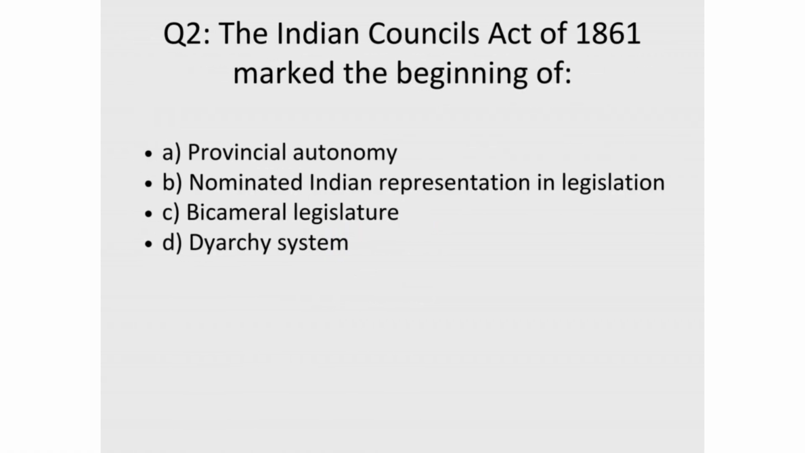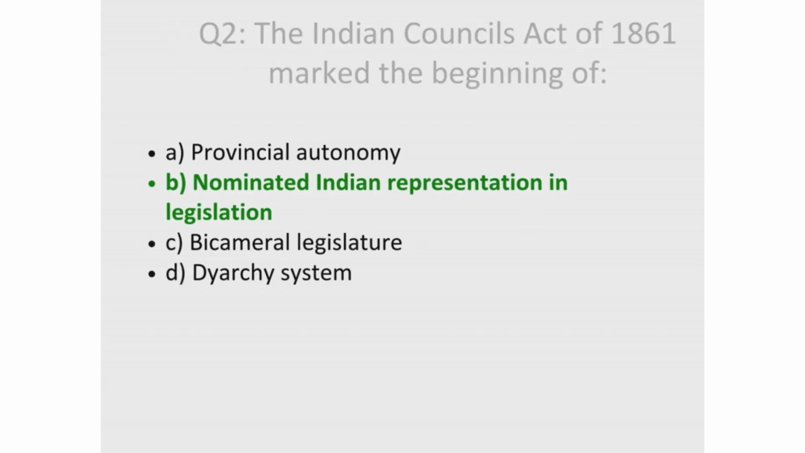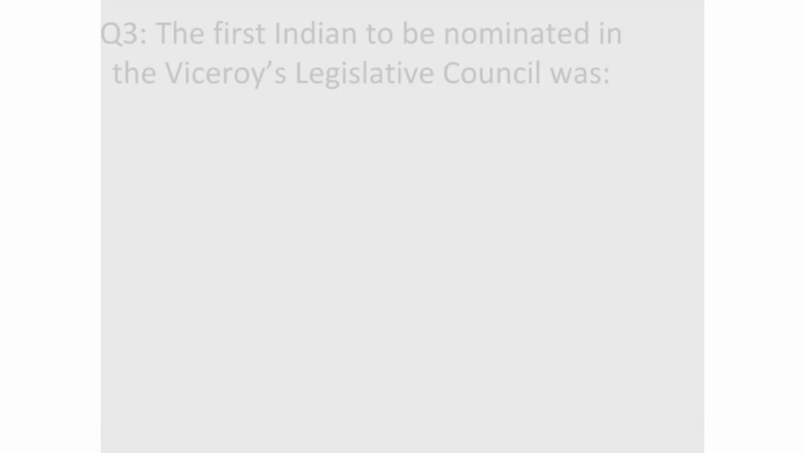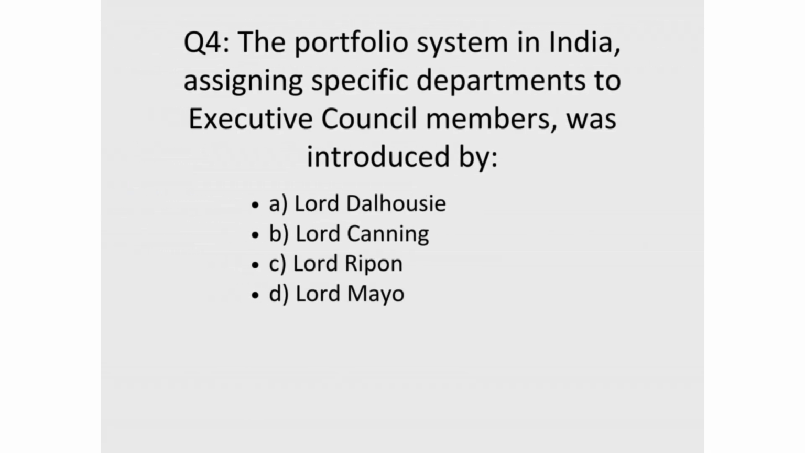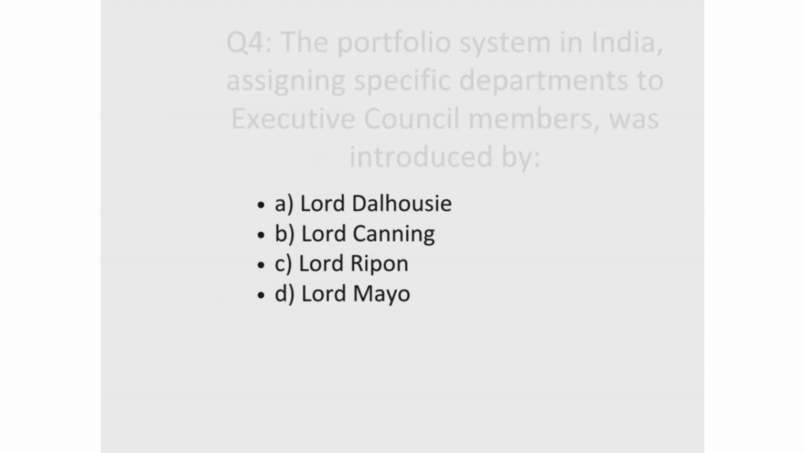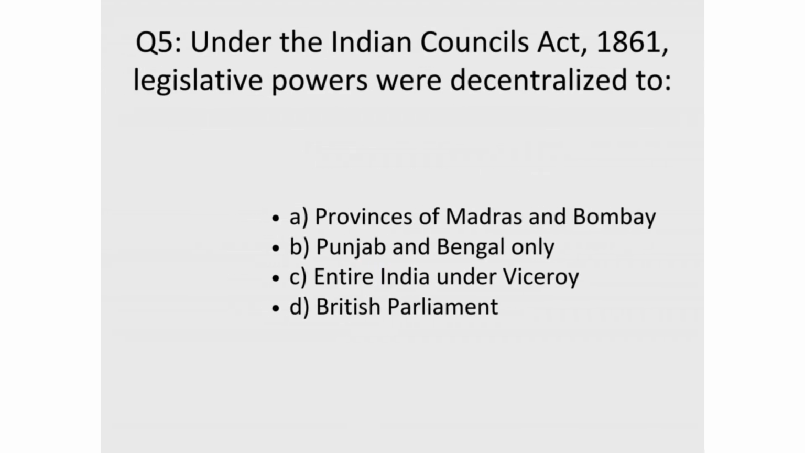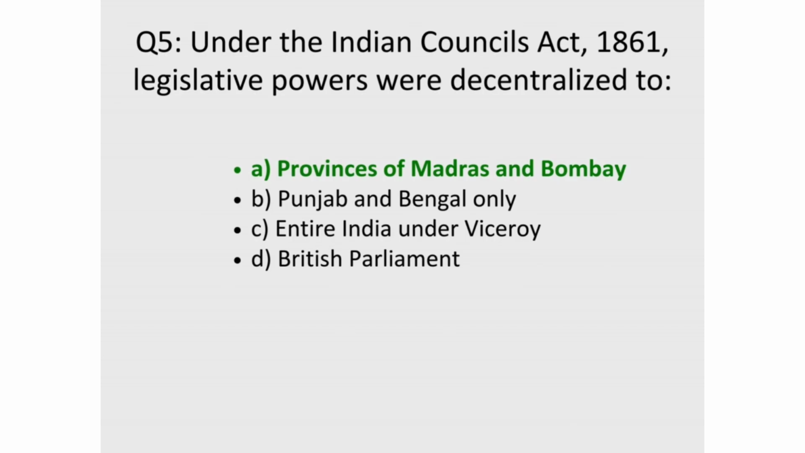2. The Indian Councils Act of 1861 marked the beginning of. Correct answer, B. Nominated Indian representation in legislation. 3. The first Indian to be nominated in the Viceroy's Legislative Council was. Correct answer, B. Raja of Benares. 4. The portfolio system in India, assigning specific departments to Executive Council members, was introduced by. Correct answer, B. Lord Canning. 5. Under the Indian Councils Act, 1861, legislative powers were decentralized to. Correct answer, A. Provinces of Madras and Bombay.